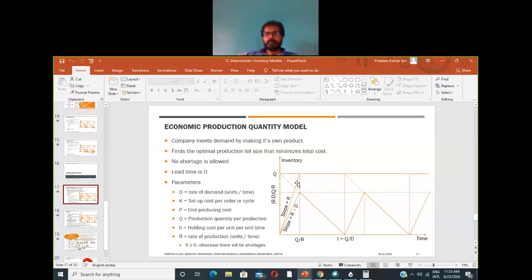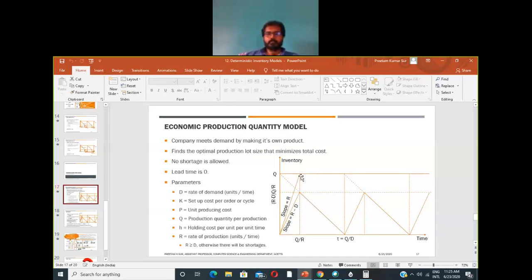Now what was the inventory level? The order quantity is Q. If the rate of production is R, how much time will be required for the manufacturer to produce Q items? Production for a cycle will be Q items.